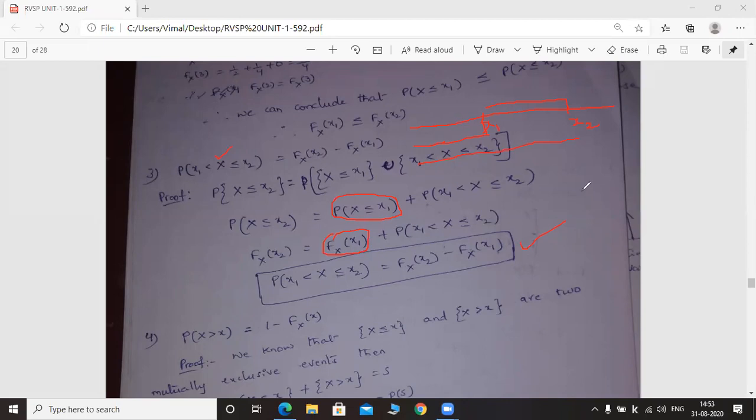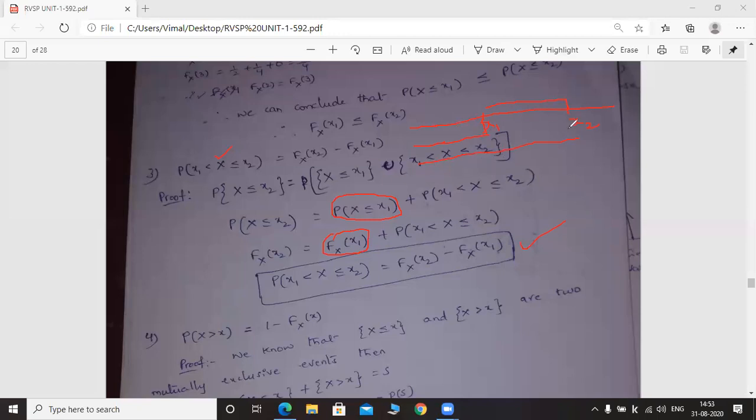This same concept can be used later, so remember this point. You can take a scale, then you can understand this proof very easily. Take a scale, mark the values of x1 and x2. Divide the entire scale up to x2. We have to separate the scale into two different regions.